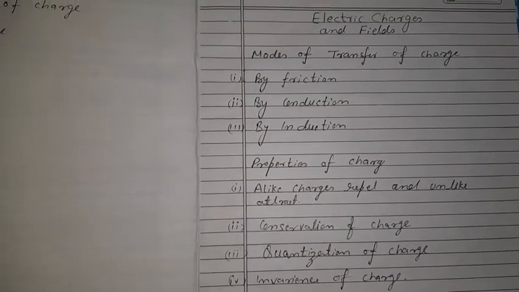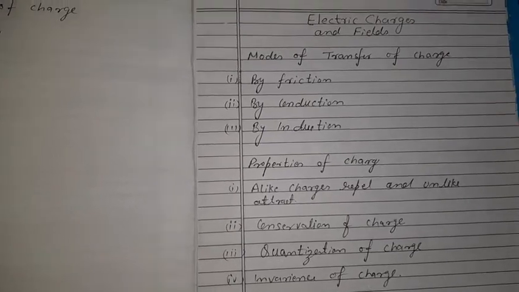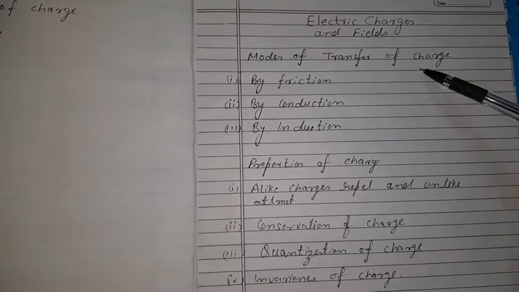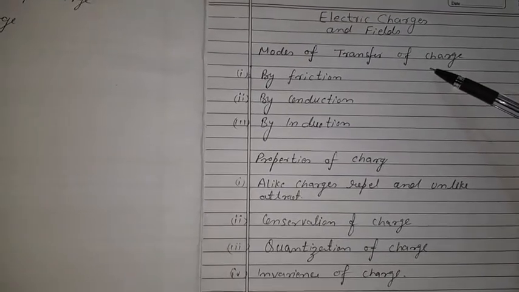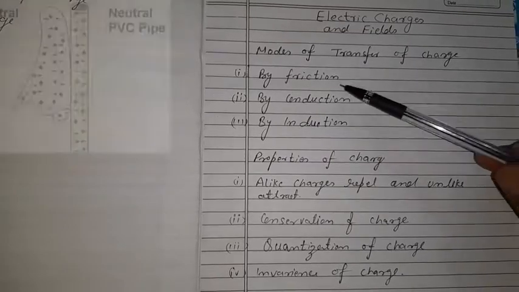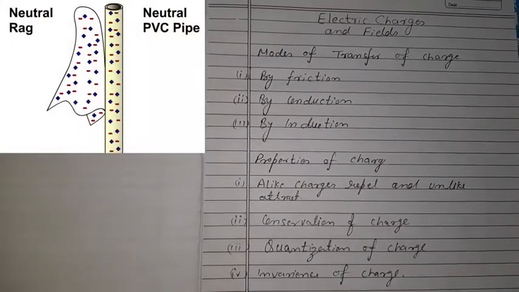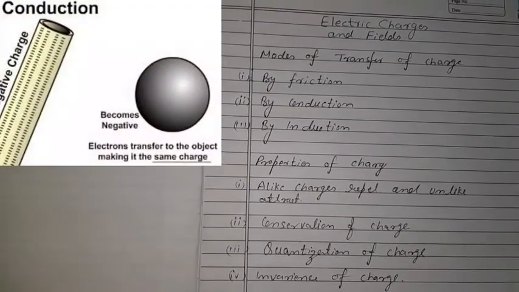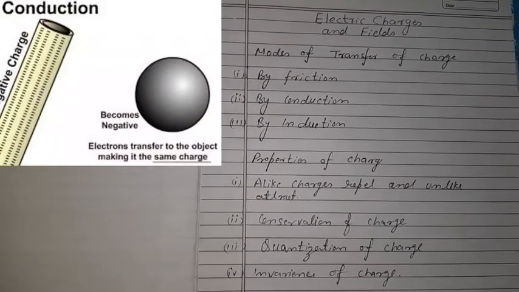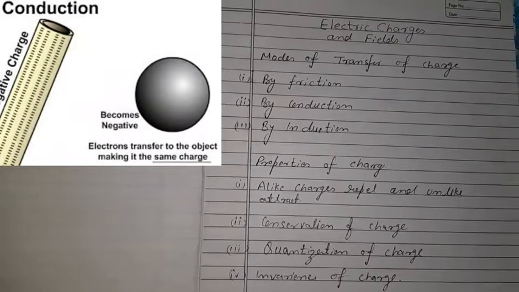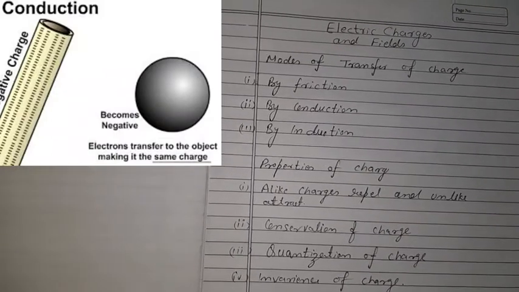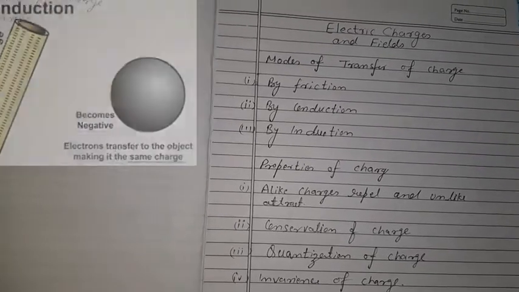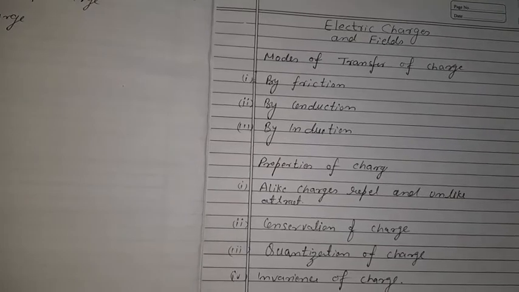Good morning, students. In the earlier video, we discussed the modes of transfer of charge. I explained three modes of transfer of charge. First was friction, that is by rubbing. We can transfer the charge from one body to another by rubbing them. Then by conduction, what happened in conduction? When a charged body comes into contact with another body which is having charge or uncharged, then some charge between the bodies gets interchanged.